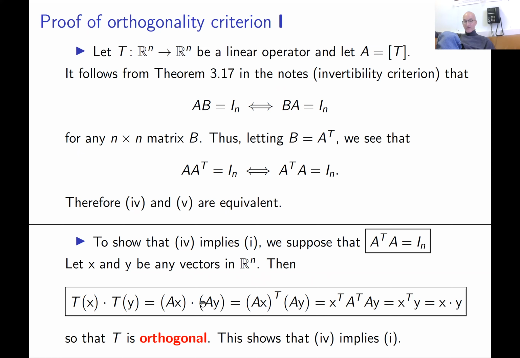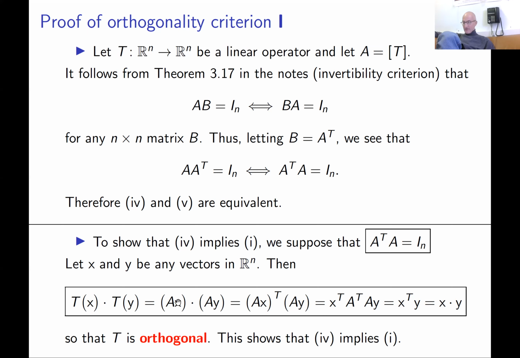This is a very handy observation, which we use quite often in this course. We already used it in the proof of the last theorem of the previous lecture.